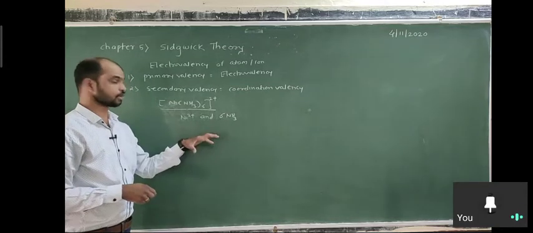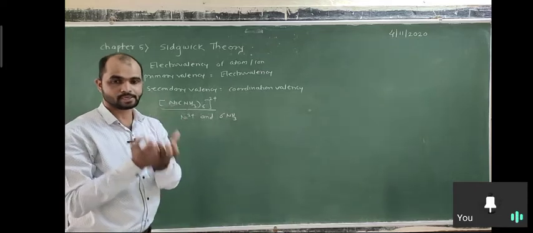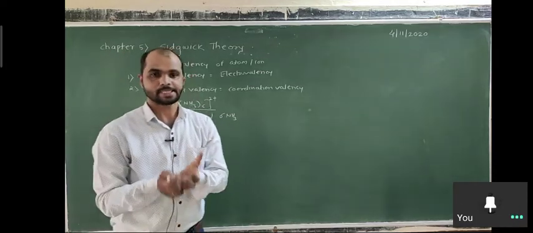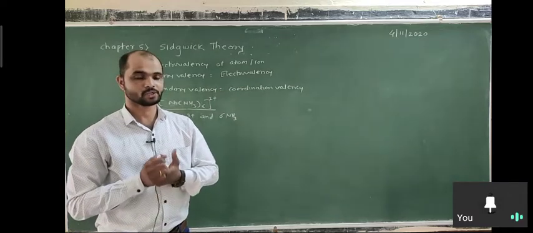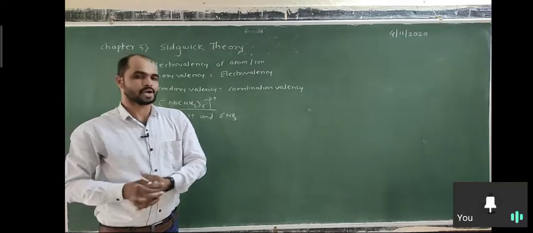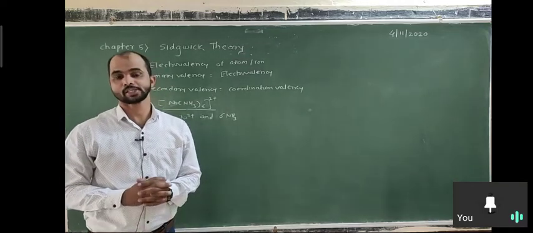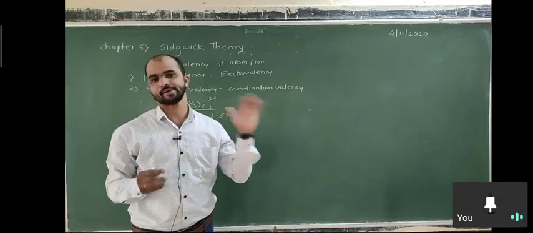It depends. According to Sidgwick theory, the central metal atom or ion accepts electrons from the ligands, as many ligand electrons as are accepted until the central metal atom or ion achieves the noble gas or inert gas configuration belonging to the same period.